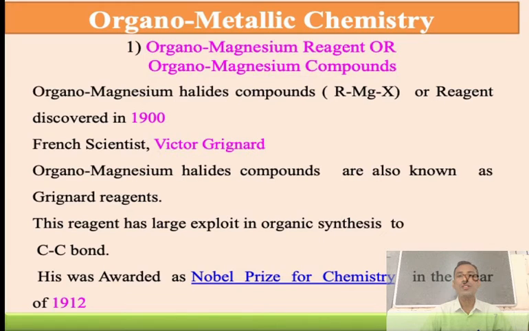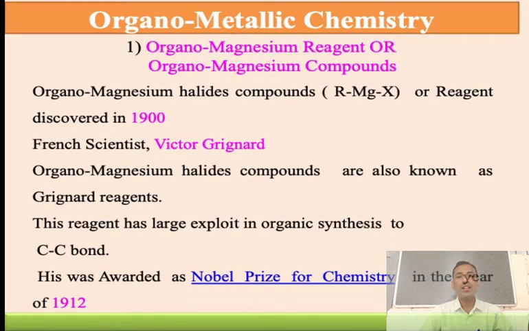Organomagnesium halides, which we also call reagents, were discovered in the 19th century by a French scientist, Victor Grignard. Organomagnesium halide compounds are also known as Grignard reagents.